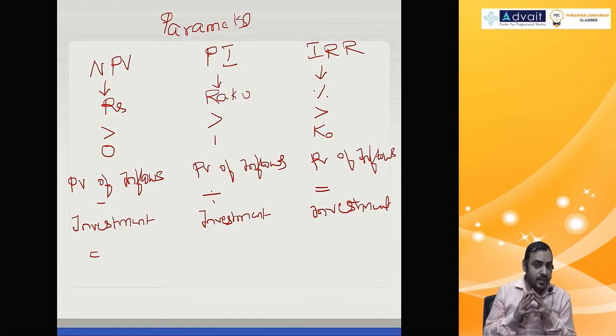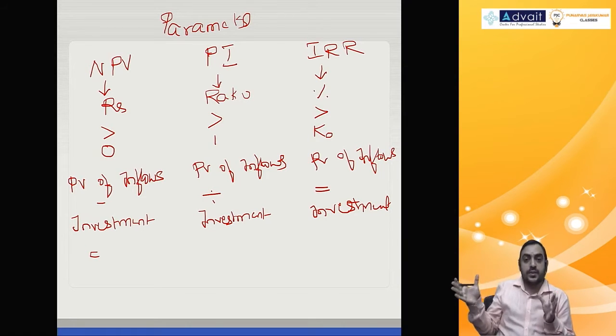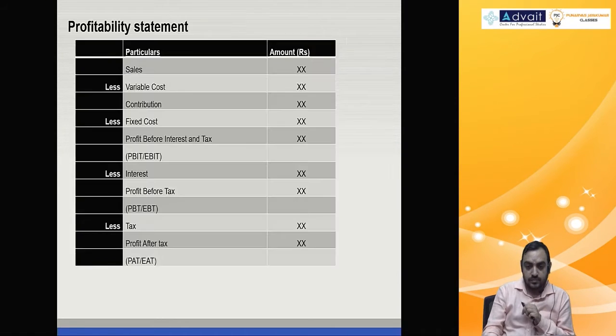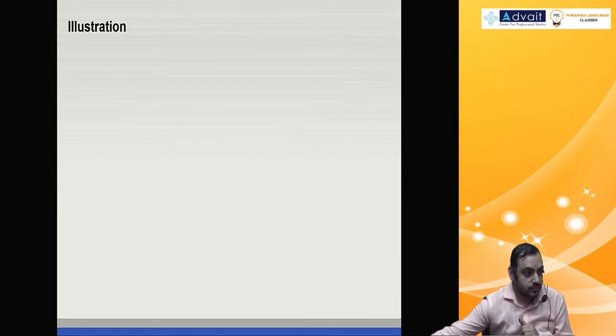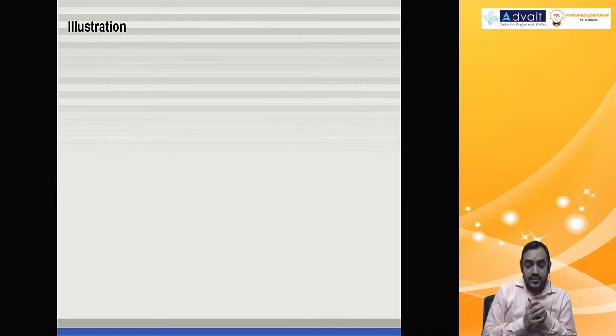So these are the basic three parameters. One is subtraction, one is divided by, one is equal to; one is in rupee terms, one is in ratio terms, one is in percentage terms. You had many more like modified IRR, discounted payback period, but these are the three important measures: NPV, IRR, and profitability index. Okay, so with that basics of whatever you have already learned at IPCC level, let's move into the Final level, which is these kinds of questions.